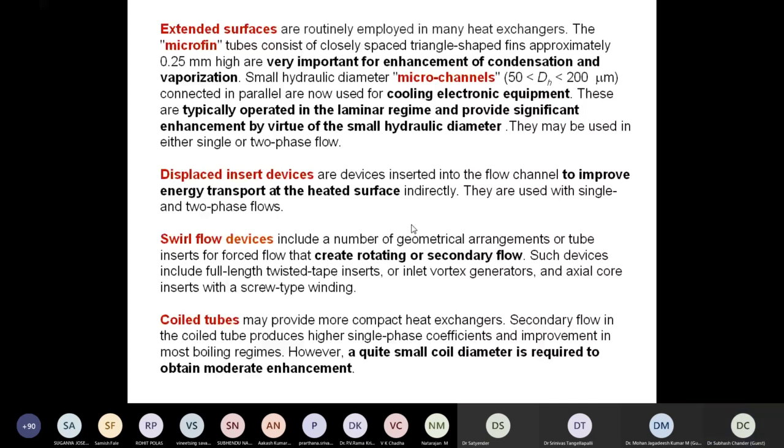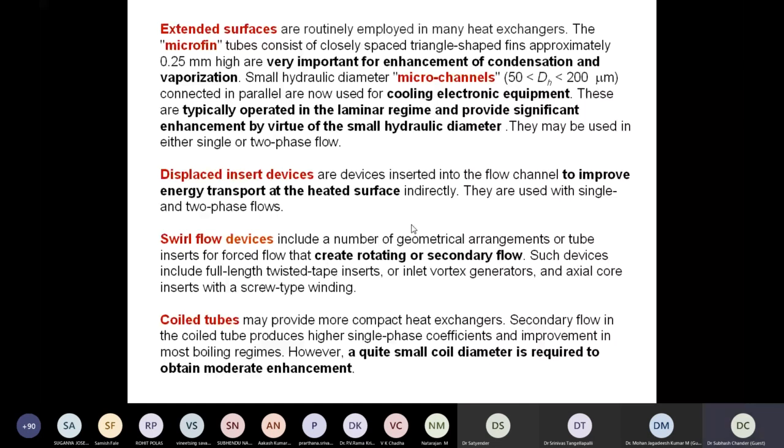We use many other devices, like swirl flow devices, which include a number of geometric arrangements or tube inserts for forced flow, and they basically create secondary flows or rotating flows within the flow, right? They are just giving additional disturbances in the flow.